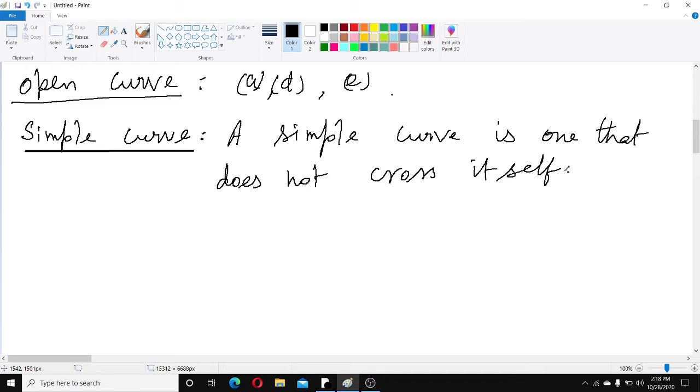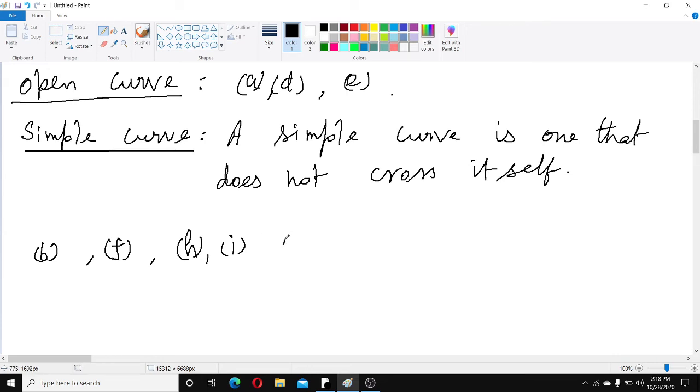So which are examples of simple curve, children? Already I explained. Here, figure B, next figure F, and H, I. These four figures are closed and also have no crossing in the figure.